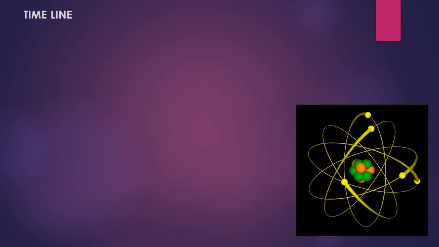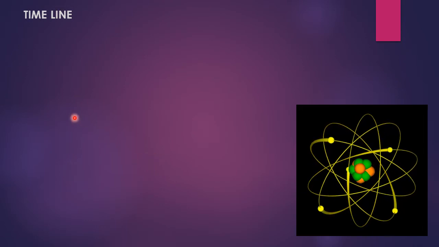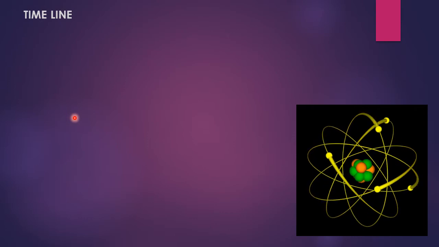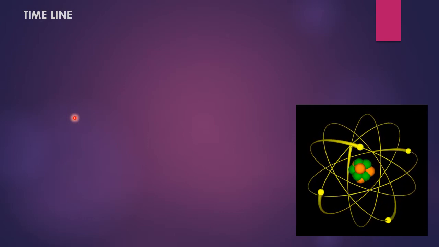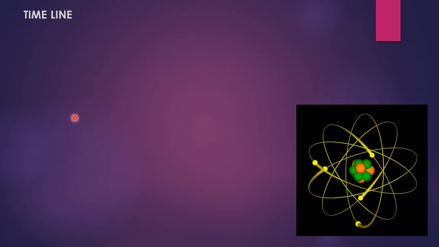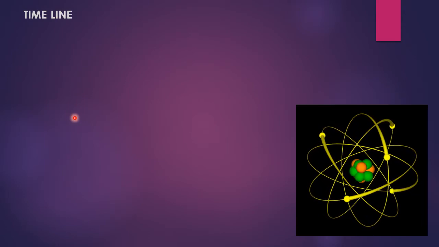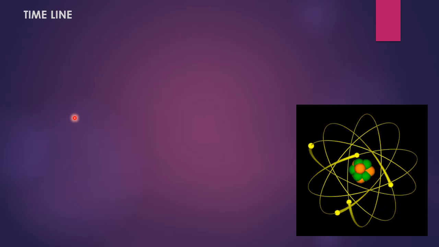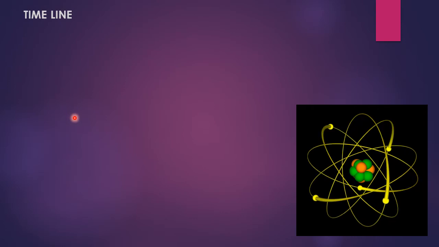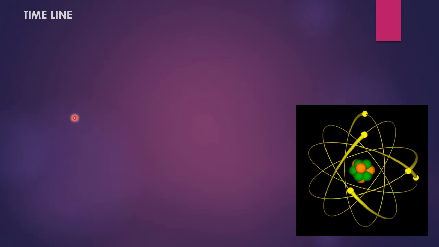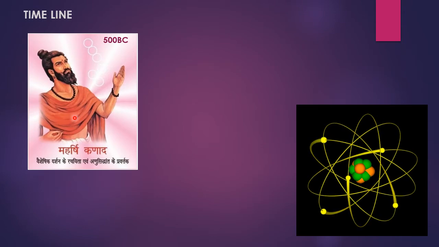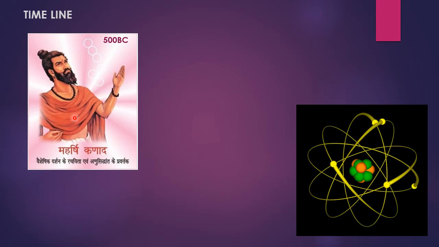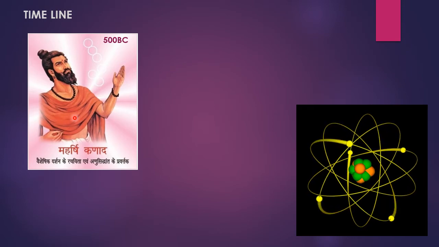So before starting the chapter, let me tell you something about the timeline of discovery of atoms and molecules. Ancient Indians and Greek philosophers, they have always wondered about the unknown and unseen form of matter. The idea of divisibility of matter was considered long back in India around 500 BC. An Indian philosopher, Maharishi Kanad, he postulated that if we go on dividing matter, we shall get smaller and smaller particles.